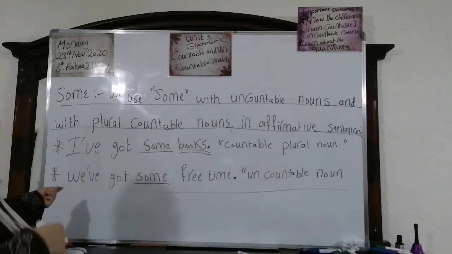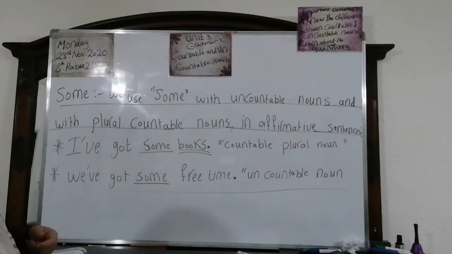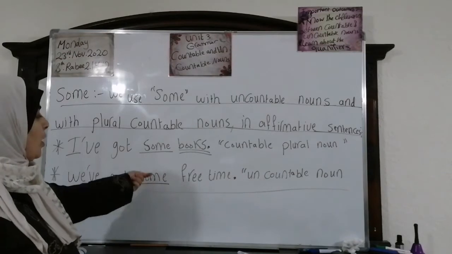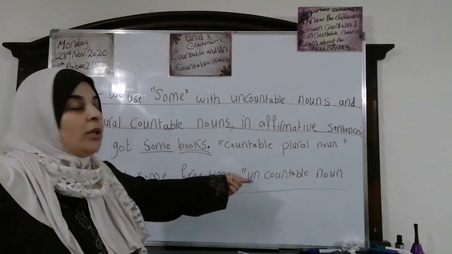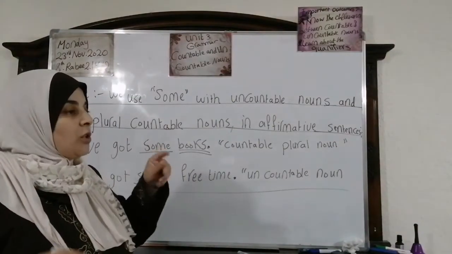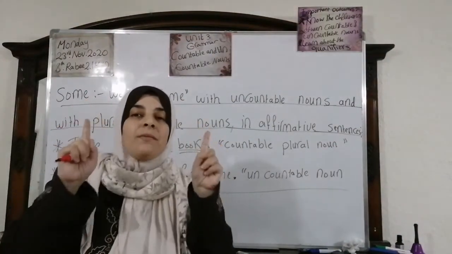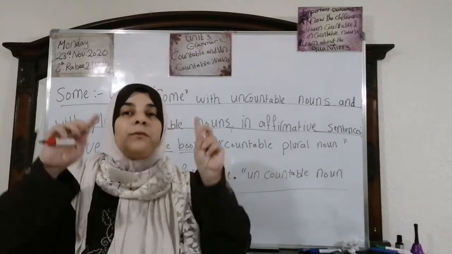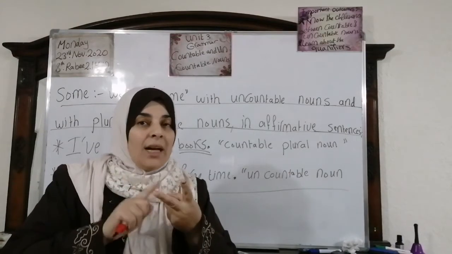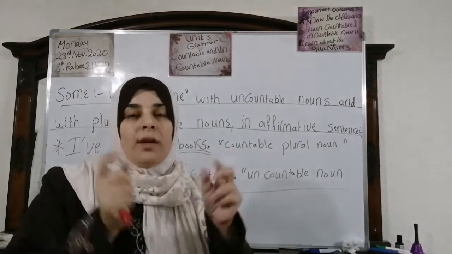Now, look at the next one. We've got some free time. Here, we use it with an uncountable noun, which is time. Okay? Deal? I want you to know something, that with some, we use it only for affirmative sentences. The affirmative form. Not a question, not a negative, not adding not, or adding the question mark or the question form.